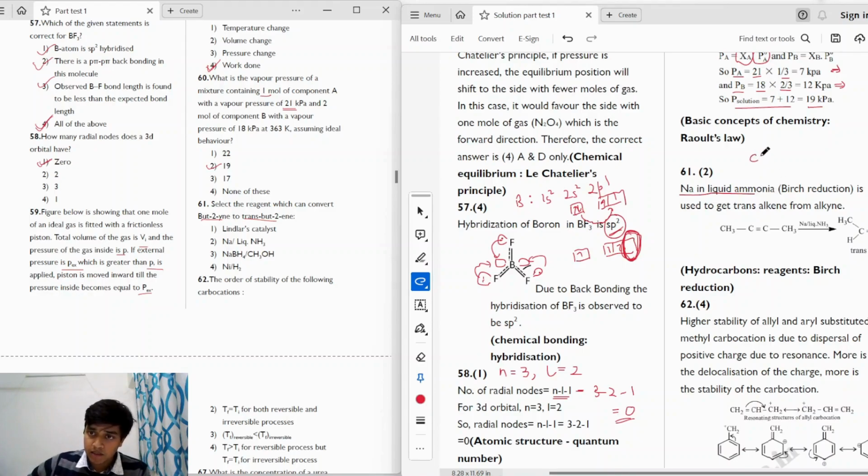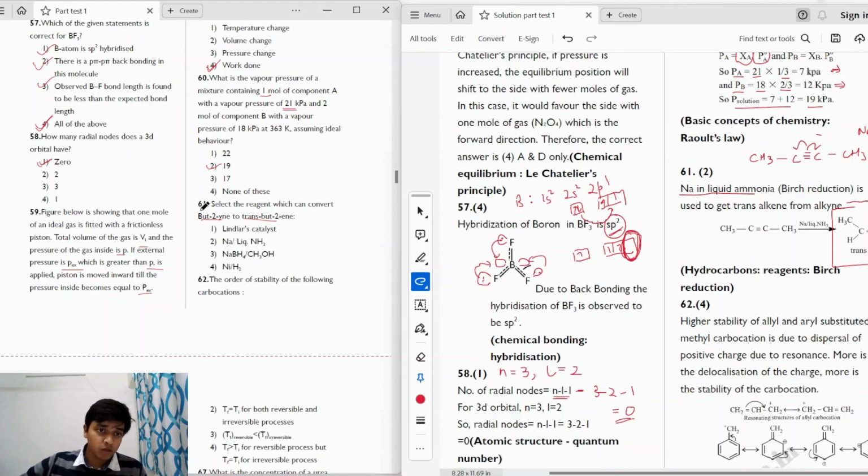So what happens is that we have an alkyne, right? And we have sodium. So sodium gives an electron which causes this bond to break homolytically, and we have a free radical on which the ammonia attacks, and a trans alkene is formed in the end. So for forming trans alkene from an alkyne, we use this Birch reduction method, sodium in liquid ammonia. And if we have to form cis alkene, in that case we'll use Lindlar's catalyst.